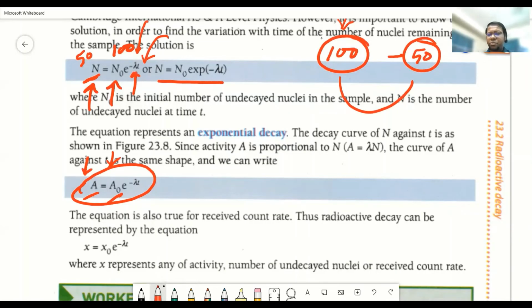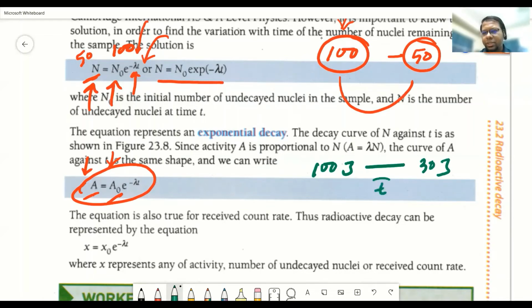Now, as radioactive decay is going on, in every decay it's going to produce some amount of energy in the form of gamma radiation and heat. So say, for example, right now a particular sample is emitting 100 joules of energy, and after certain time t, the sample is emitting, say, 30 joules of energy.